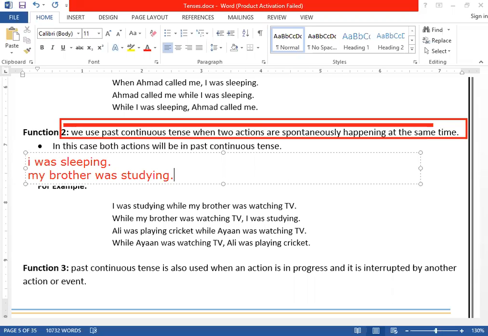Both actions are what? Continuous. And to combine both of them, which conjunction will we use? While. There is no when. I told you, we will not use when. Why? Because both are continuous tenses.